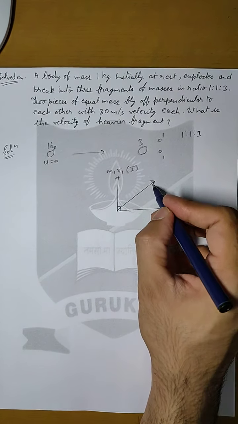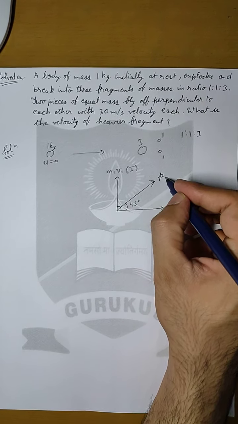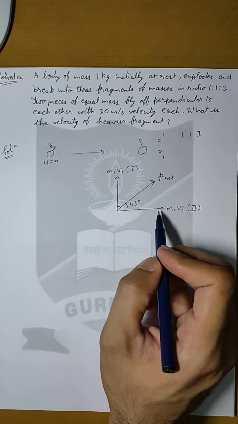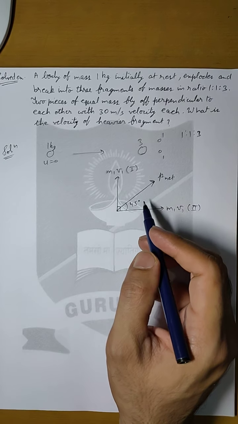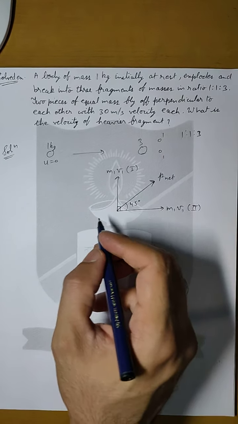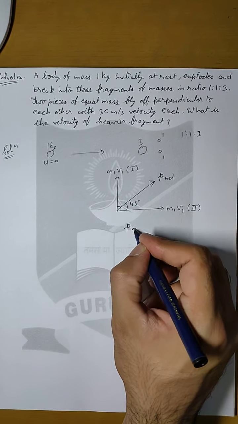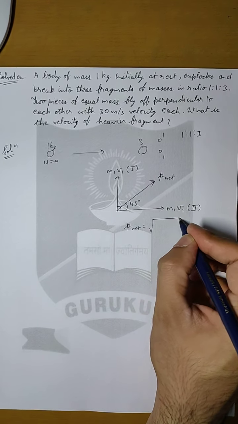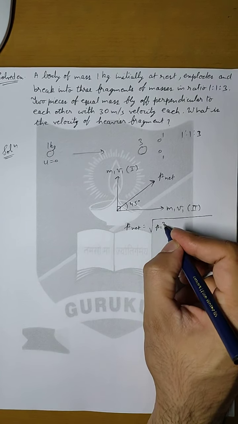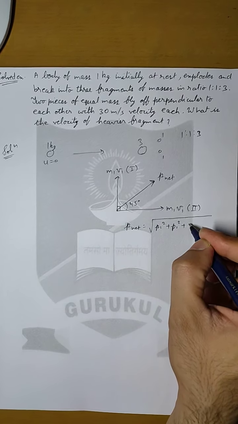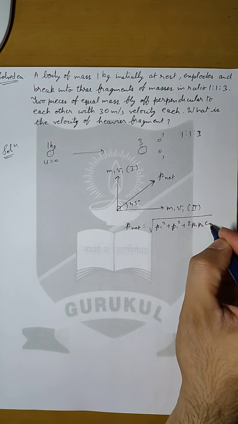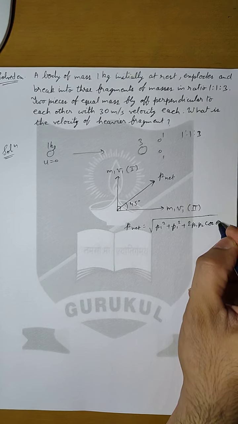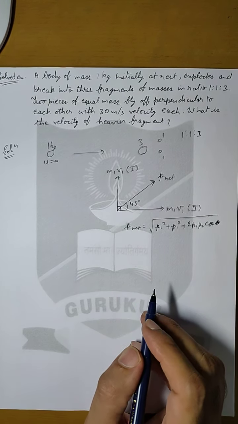So this will become 45 degrees and this is our net momentum of these two particles. So first we need to find out the net momentum. We can use the formula of square root of p1 square plus p2 square plus 2p1 p2 cos theta, the normal formula for resultant of a vector.